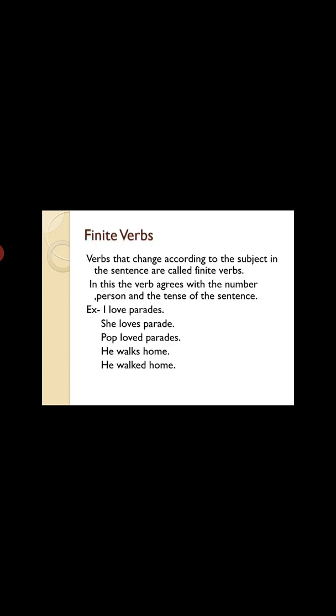Then we have finite verbs. Verbs that change according to the subject in the sentence are called finite verbs. In this, the verb agrees with the number, person and the tense of the sentence. So finite verb, what does it depend on? It will depend on the number, obviously, and the person we are talking about, and the tense in the sentence.